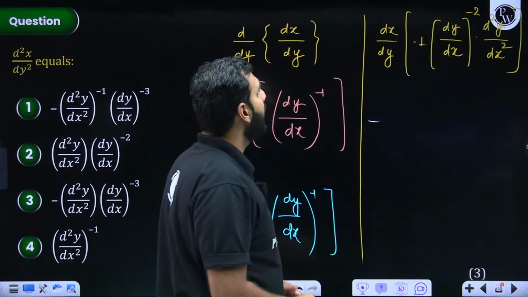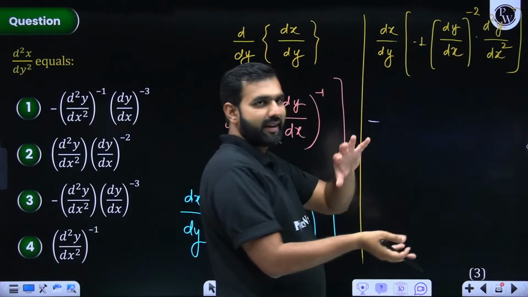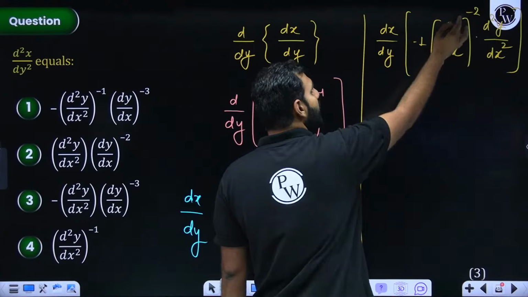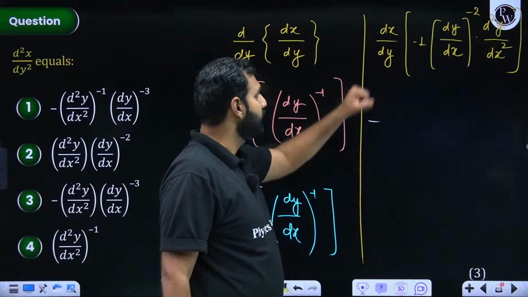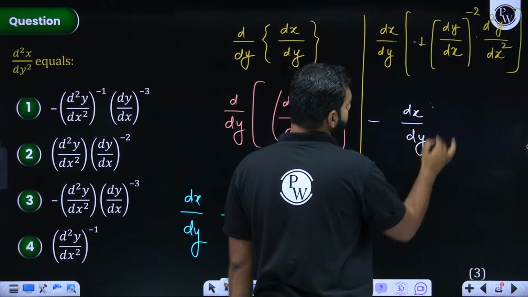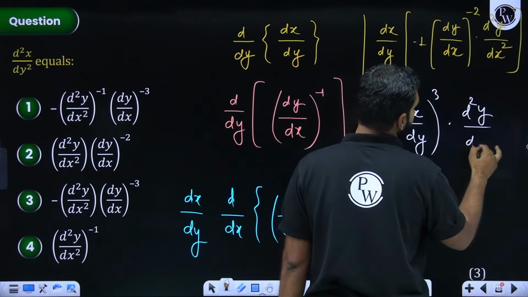So what I now do is, I hope you can see it, (dy/dx)^-2. Can I take its reciprocal? So I'll have this as (dx/dy)^2, and this is also dx/dy, so that will be (dx/dy)^3 times d²y/dx².